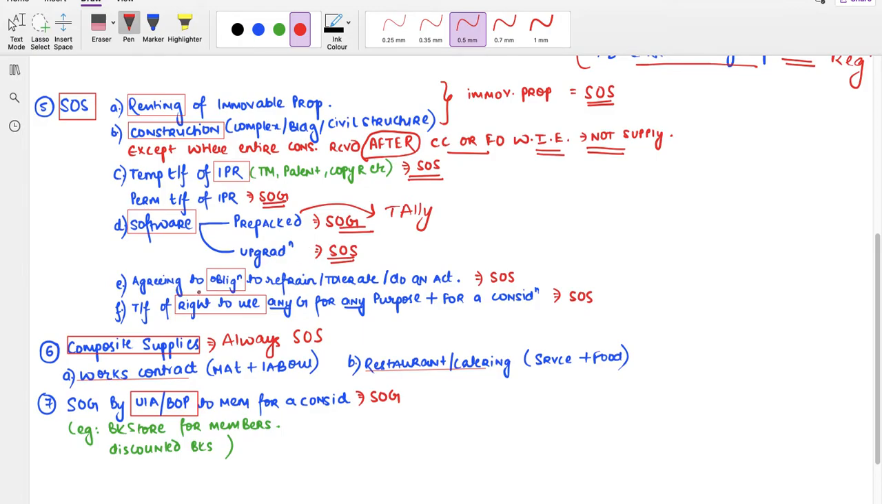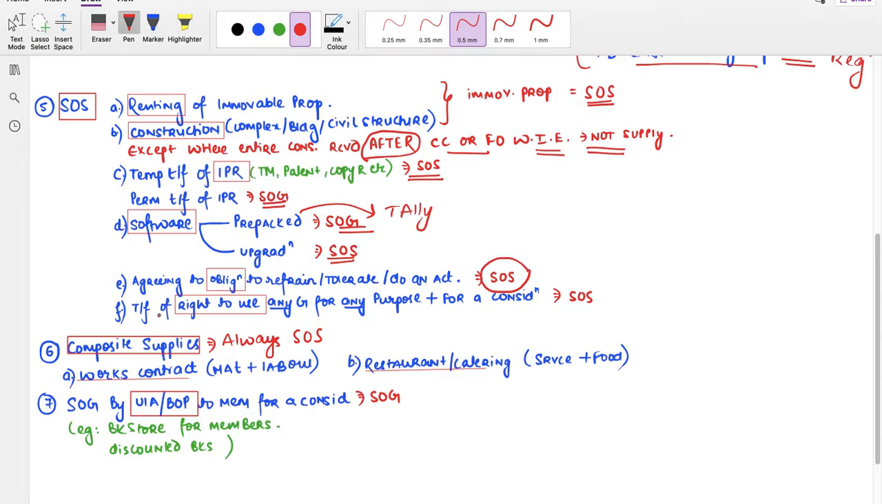Next is agreeing to obligation to refrain, to tolerate, or to do an act. If you agree to not do a particular act, for example, if you agree to an obligation to not commence a particular business, and you are offered a consideration for it, if you are agreeing to such an obligation, it is a supply of service.